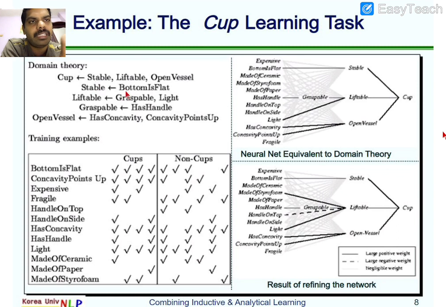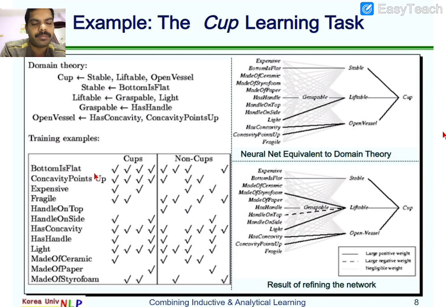See there, stable in the sense the bottom is flat, and liftable in the sense graspable or light. If it has much weight, then it is not possible to lift it. Graspable in the sense it has a handle. So whenever you want to hold it, some handle should be there. Those are the properties required for the cup. The open vessel has concavity and concavity points, which are going to be defined. And these are the training examples, which are going to be cup and non-cup.